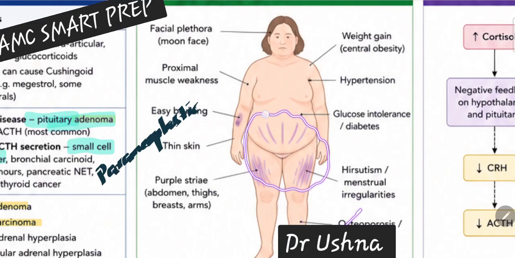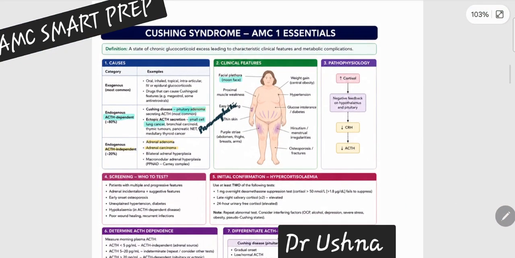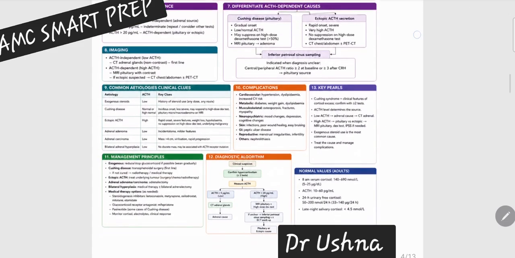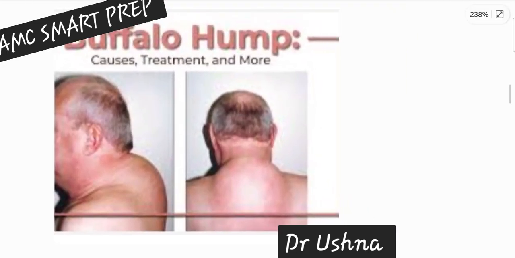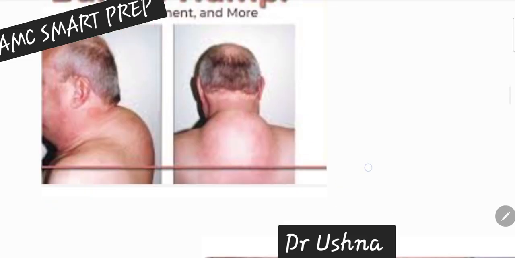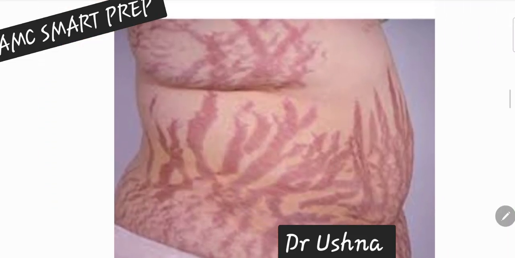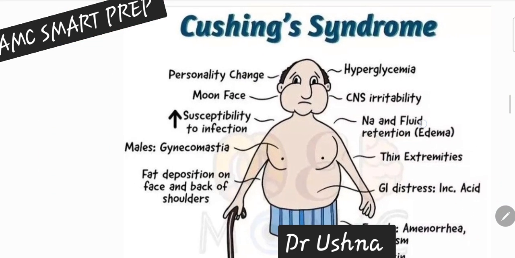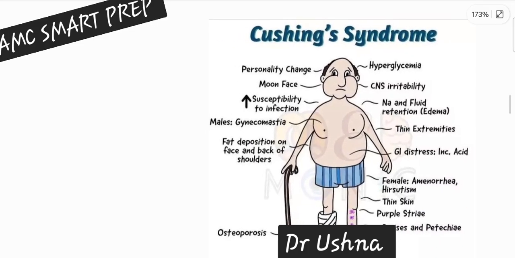In this typical picture, you have to remember that the patient with Cushing syndrome is always going to have purplish striae and easy bruisability. This is a very important feature of Cushing syndrome, and the presenting feature is the moon face, facial plethora. All these pictures are summarizing towards the diagnosis of Cushing syndrome. This is how the pictures look. This is the buffalo hump, the hump on the back of your neck, and these are abdominal striae, purplish striae on the abdomen. This is how the patient looks: moon face, increased susceptibility to infection. The patient can have gynecomastia, fat deposition, osteoporosis, purple striae, bruises, and amenorrhea.